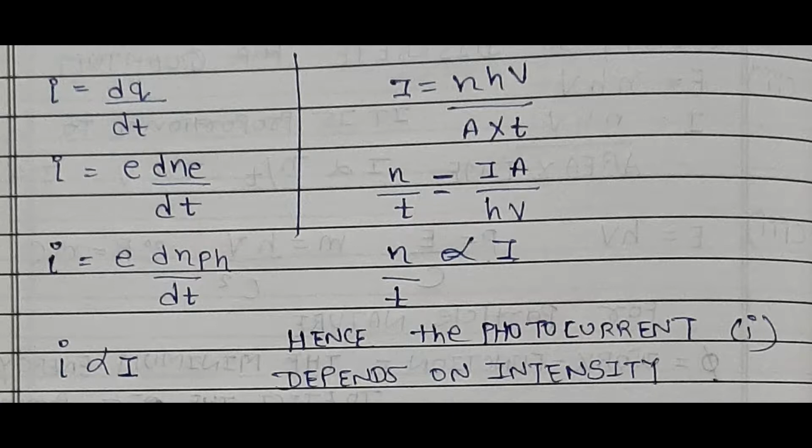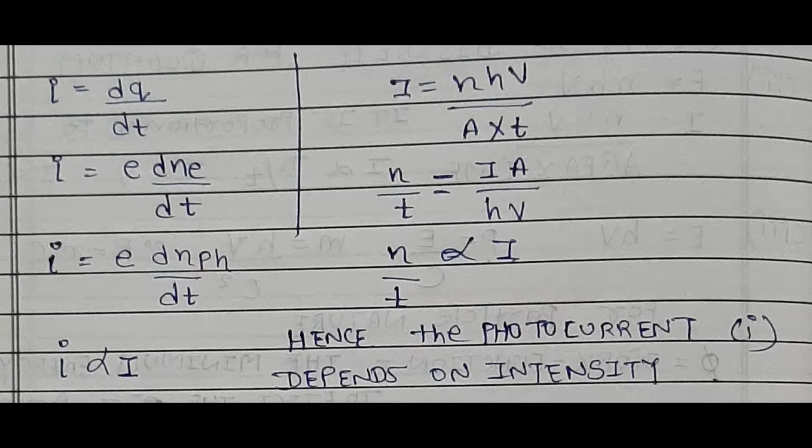So we can write this also for our photon. So I is equal to E dn ph by dt. Here our equation of intensity is given by I is equal to n h nu by A times t, so n by t is equal to I A by h nu. So at the end n by t is proportional to intensity.